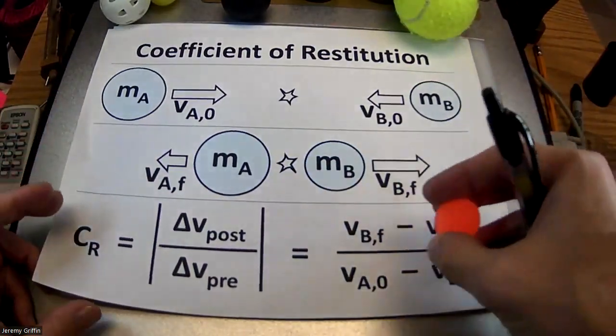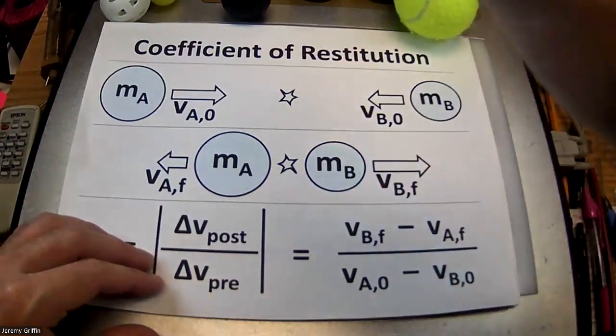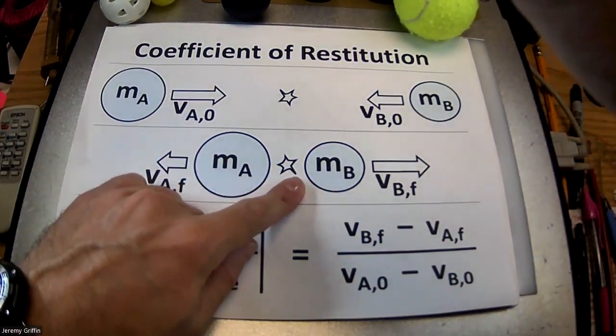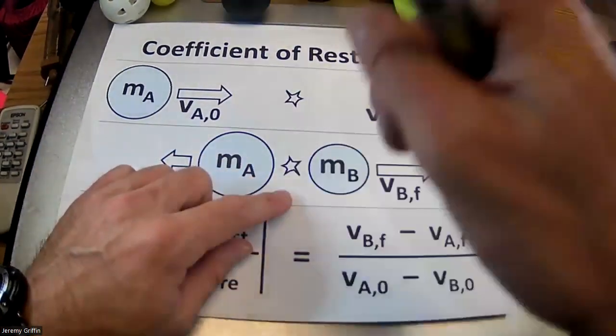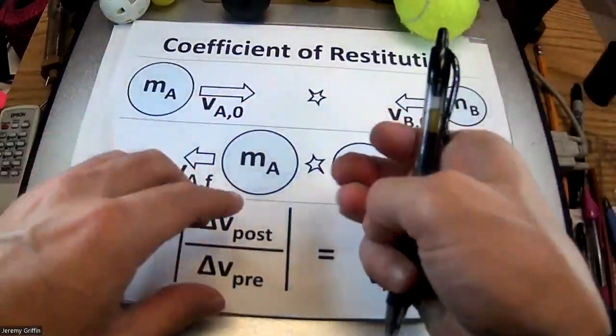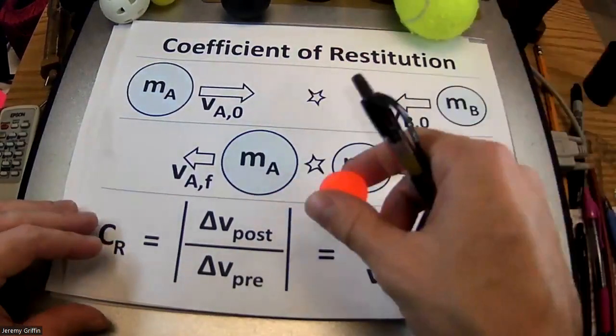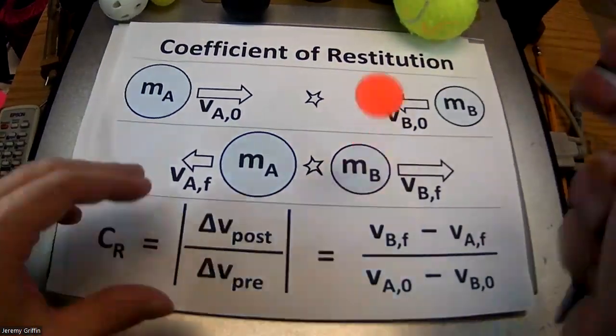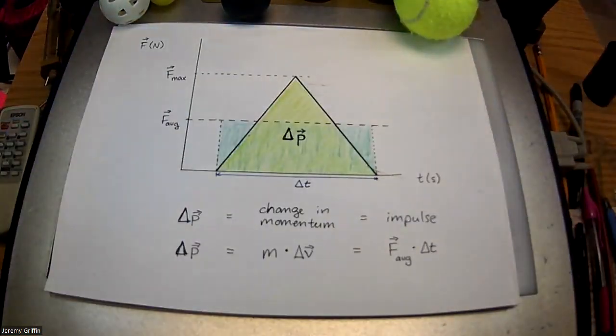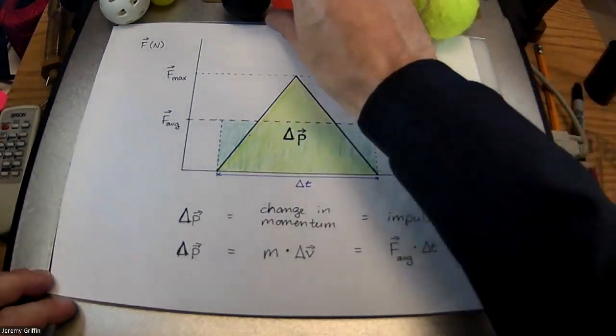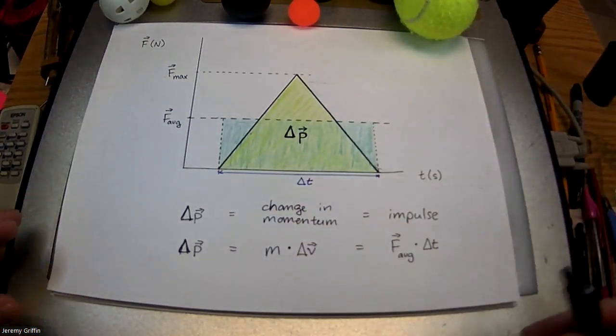You can also alternatively find this by here. You guys know that the crash speed is going to be square root 2gh, where h is the drop height, and the rebound speed would be square root 2gh, like rebound height. So you can take the ratios of the heights, then take the square root, and then that will also represent coefficient of restitution. Right, but here's something that AP will ask about, which is impulse.